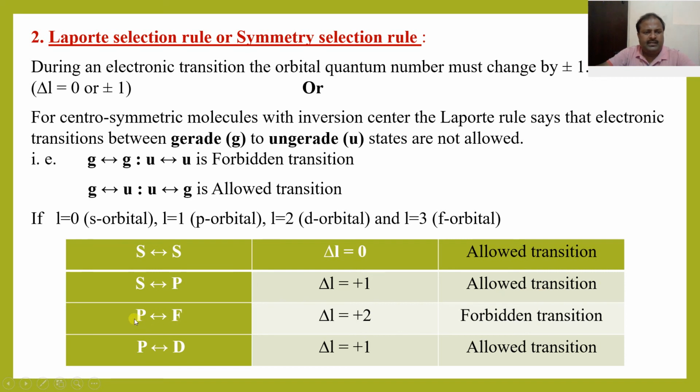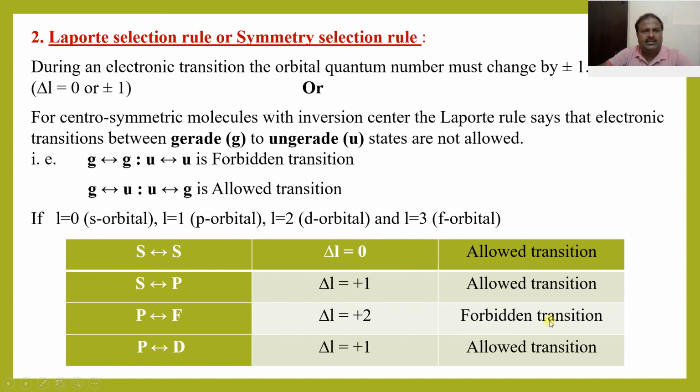Then p to f, p orbital is 1, f orbital is 3, the difference is plus 2, therefore it is a forbidden transition, because according to the Laporte selection rule it must be 0 or plus or minus 1.